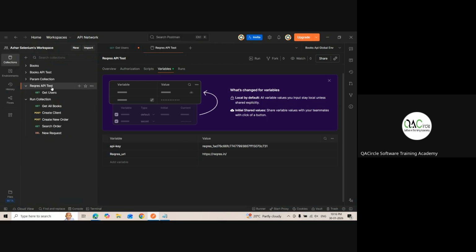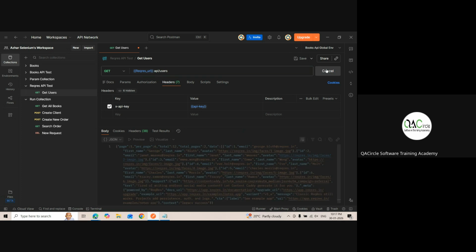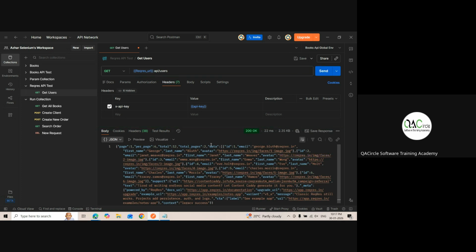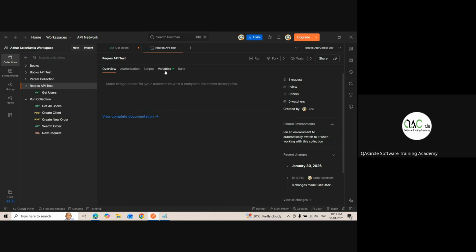Now let's go here. It will automatically save. Can I add the REQRES URL here? See, E means environment and C means collection. If I click on send, it worked properly. Yes, sir. Okay. Better we'll add a slash here and remove the slash there. That will be better.